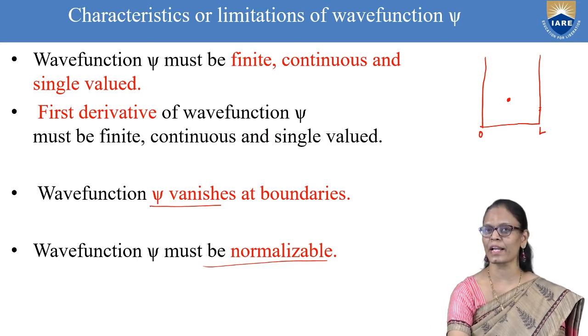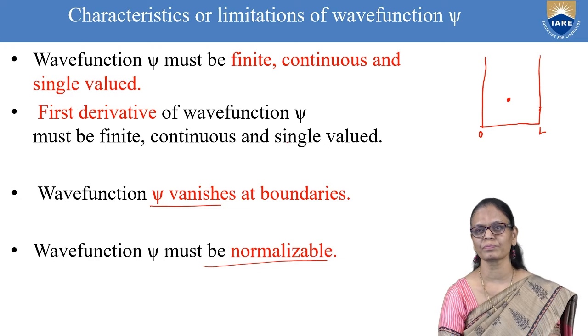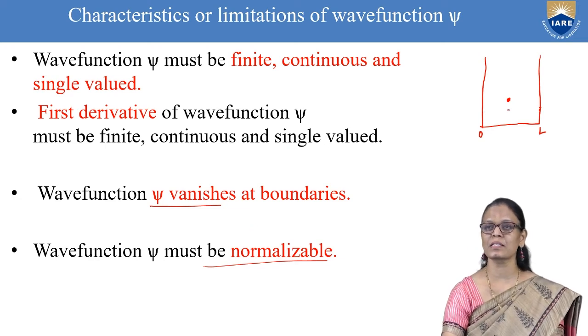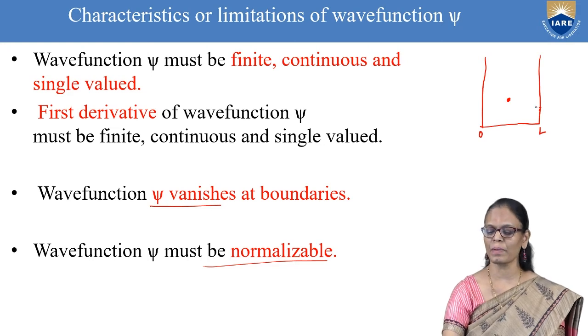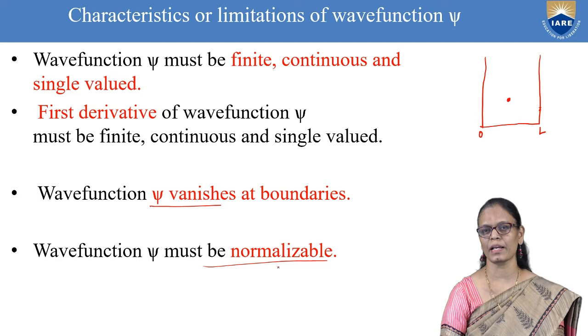You should remember psi must be finite, continuous and single valued. Then the first derivative of it must also be finite, continuous and single valued. And if the particle exists inside the box and we give the boundaries, then at the boundaries it should vanish, and it should also be normalized.